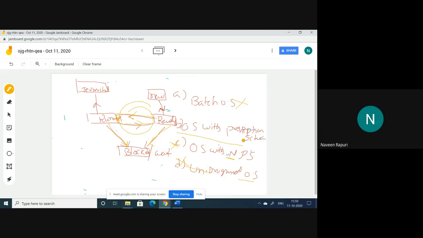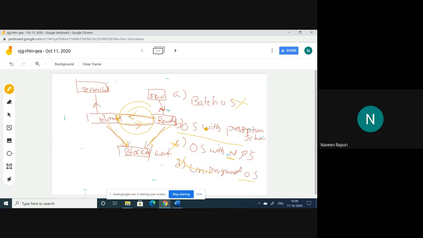Preemption means, when one process is executing, suppose it is going for an IO, or if any high priority process came, it stops the execution of the current executing program and gives priority to another program which may have the highest priority. So that environment is called preemption or preemptive OS. So that is called operating system with preemption. So finally, option B is correct, sir.